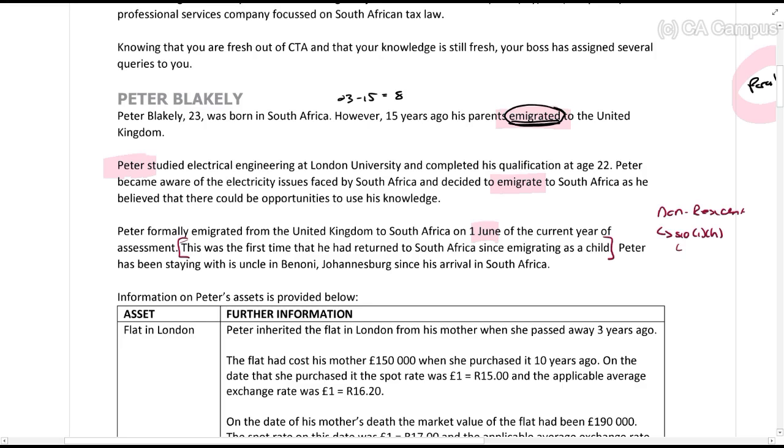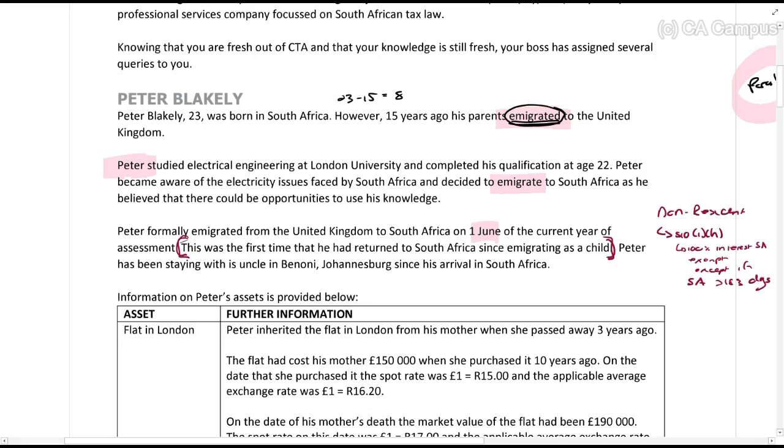Section 10(1)(h) tells you 100% of your interest from South Africa is exempt, except if you were in South Africa for more than 183 days. So this is why they give you this type of information. It also tries to maybe give us information about a physical presence test, but they would have to give you more, so obviously it won't be applicable here.